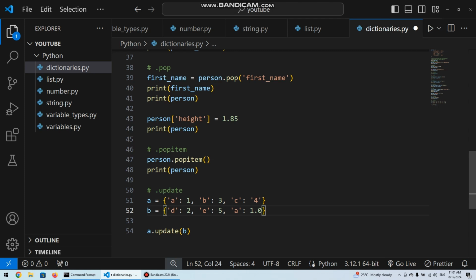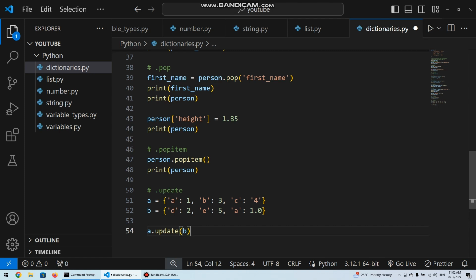it to update another. That means keys from the second dictionary that don't exist in the first dictionary are added with their values. For those that already exist in the first dictionary, they are updated with the values of the second dictionary. So in this case, we can clearly see that there is one key that is already existent, which is A. So let's see what happens when we know A in this case is 1.0.